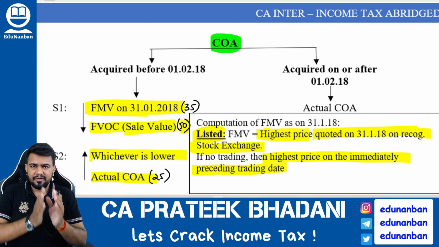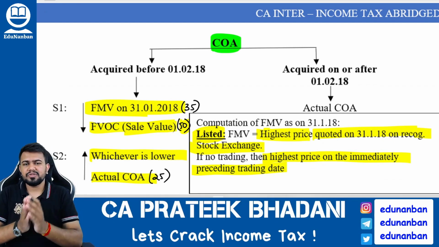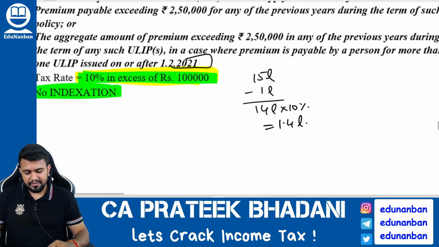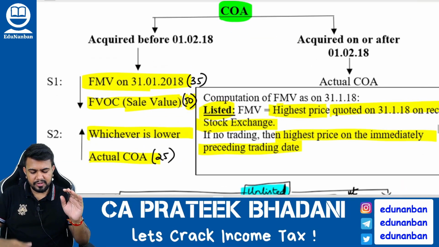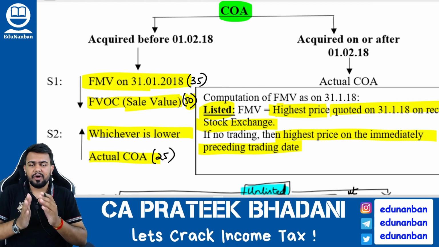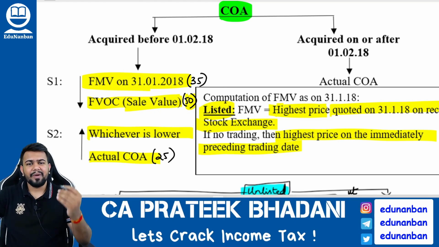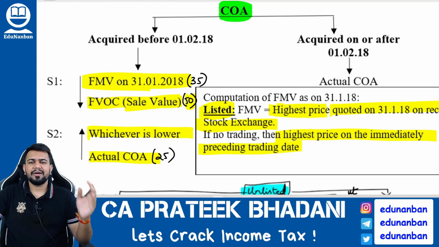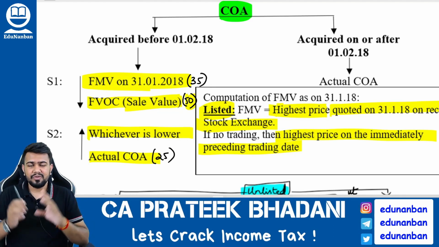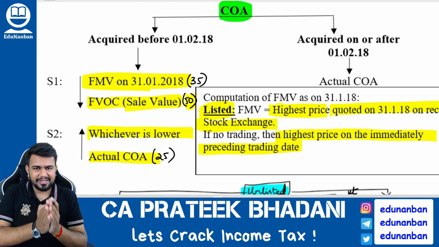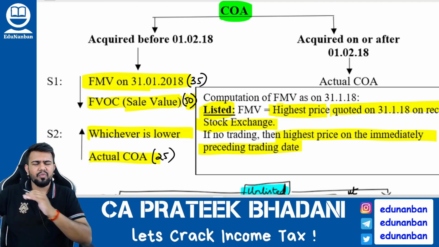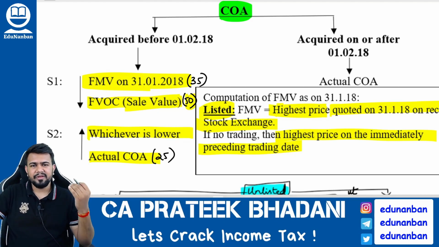Before 1 February 2018, whatever transaction was covered under section 112A used to be fully exempt. But on or after 1 February 2018, 1 lakh rupees was exempt, and above 1 lakh rupees, whatever amount is there, it will be taxable at 10%, which we already studied. So the people got very angry. So what did the finance minister do? The finance minister said that up to 31/1/2018, that is the grandfathering date, whatever capital gain is earned will be fully exempt.